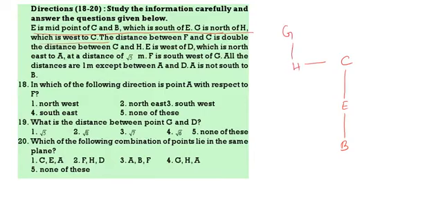Then E is to the west of D, which is to the northeast of A at a distance of root 5 meters. Then F is to the southwest of G, like this F.